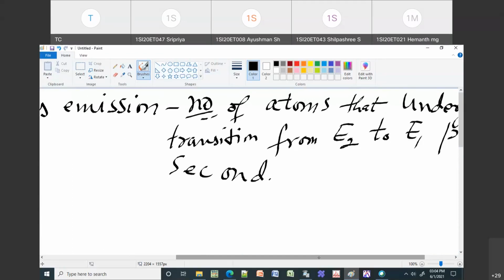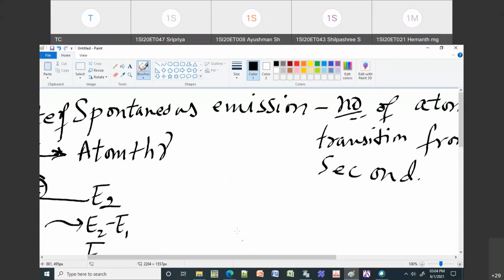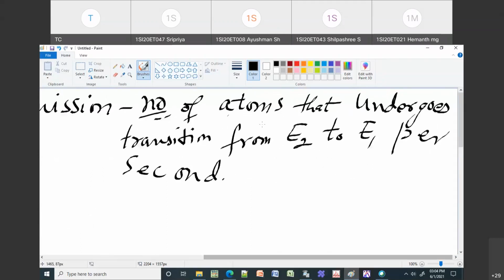So this will give the rate of spontaneous emission. Spontaneous emission rate means it is the number of atoms that will undergo transition from E2 to E1 per second. Or you can also write the number of atoms that will undergo spontaneous emission per second. That will give the rate of your spontaneous emission.